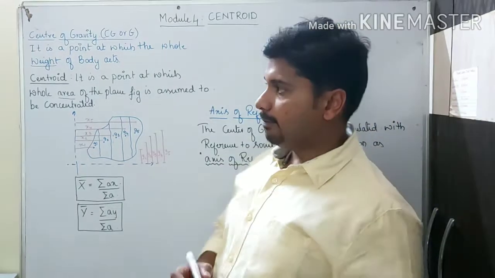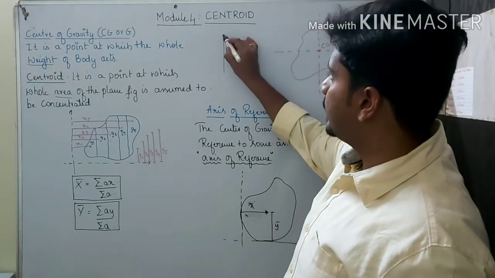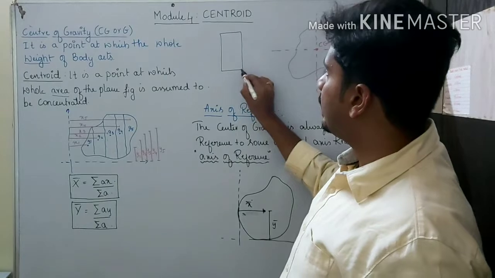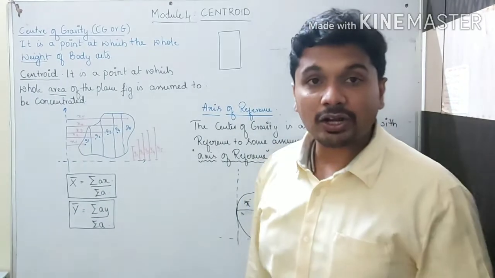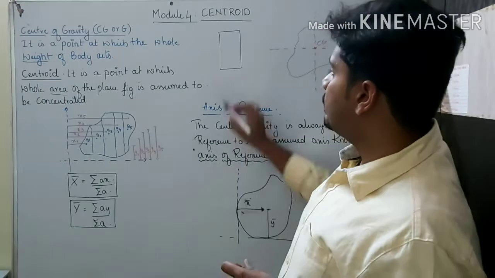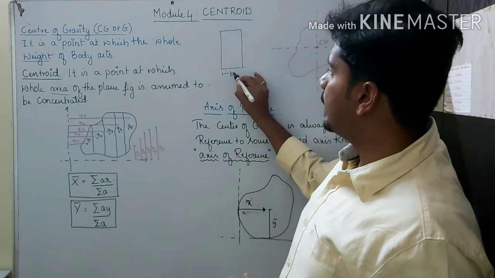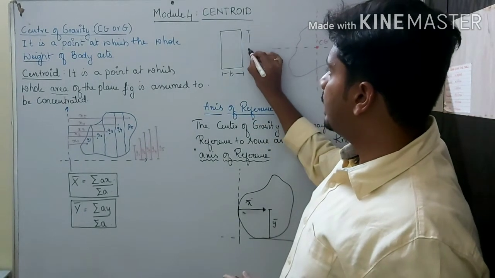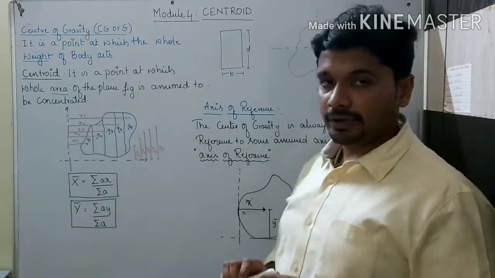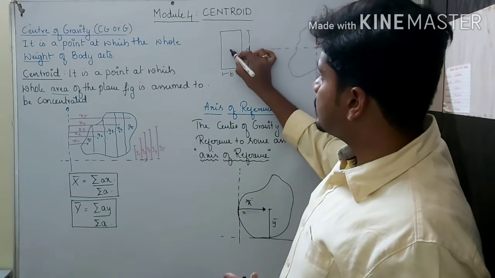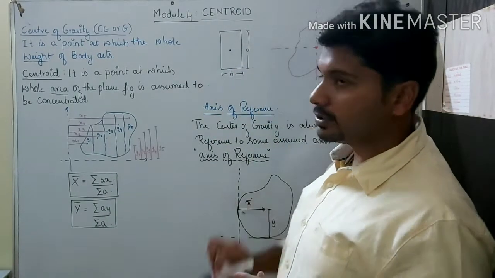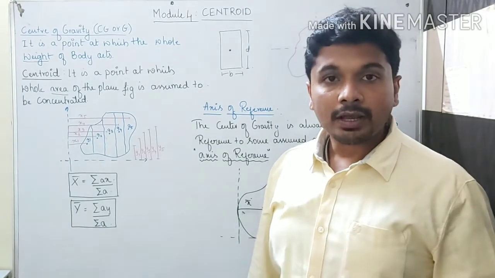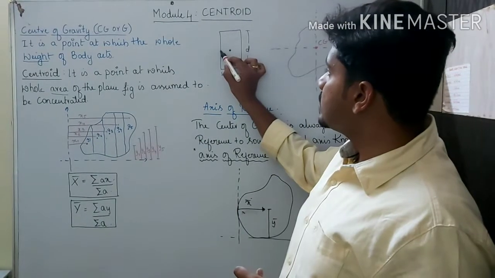Now, for example, if I give you a known lamina, a definite shaped lamina, this rectangle shape, it will have a breadth B and a depth D. If I ask you the center of this body, you shall show it like this. What will be the distance from here?